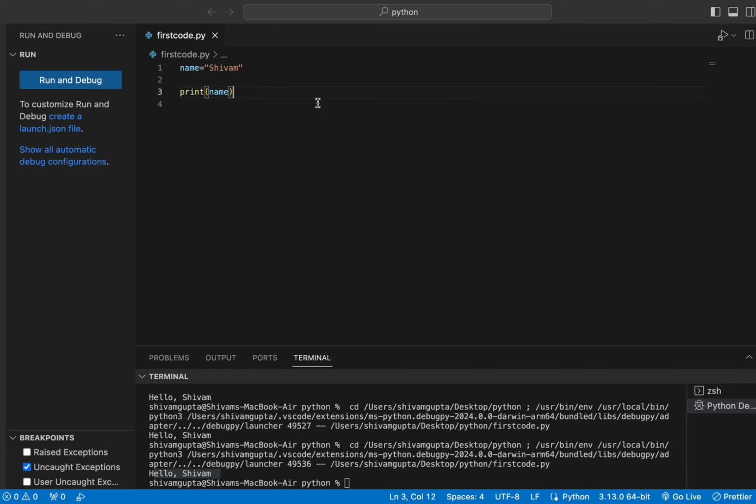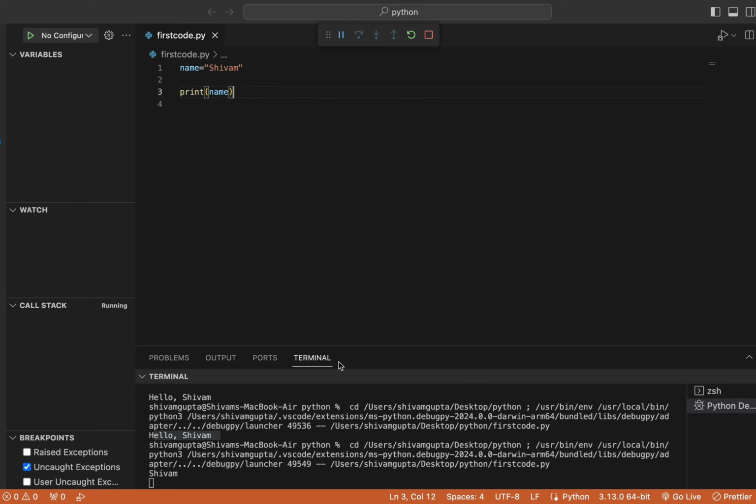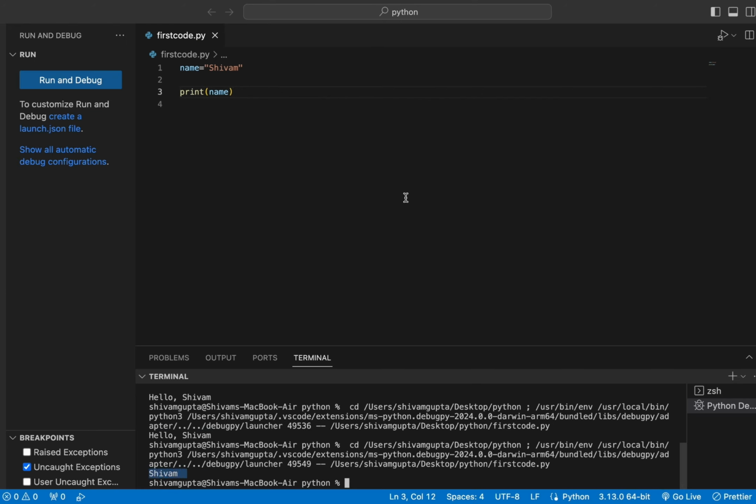Now we'll run this again, and here you can see it's exactly the output that we have passed in the variable name, Shivam. So here it's done: we have stored the string Shivam in a variable named name, and we have simply passed that variable name in the print function.